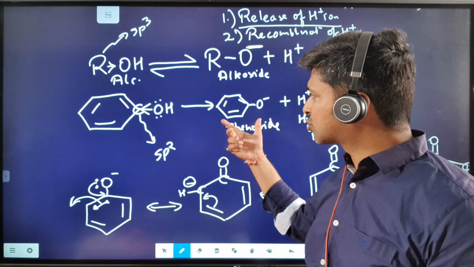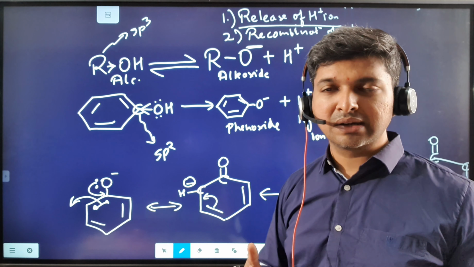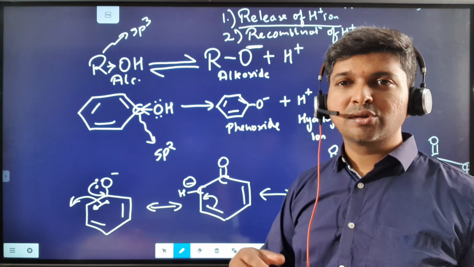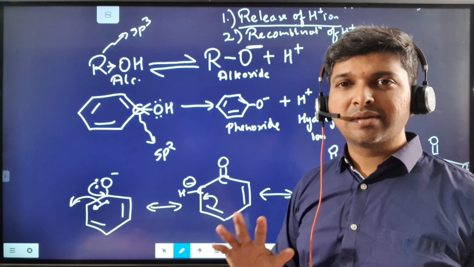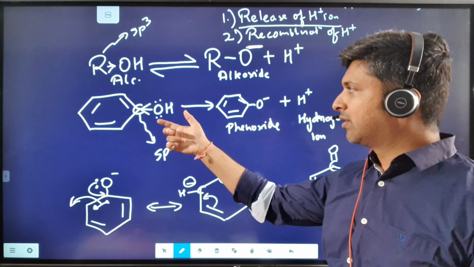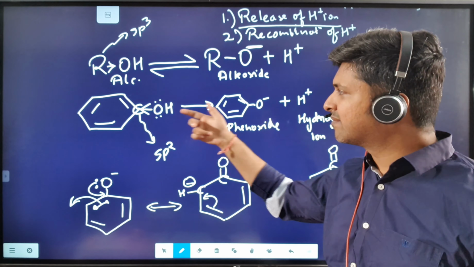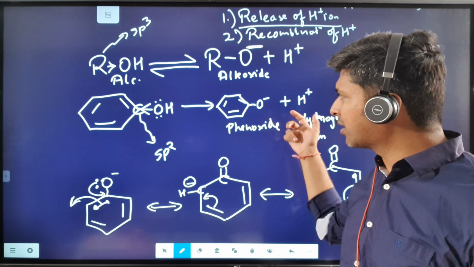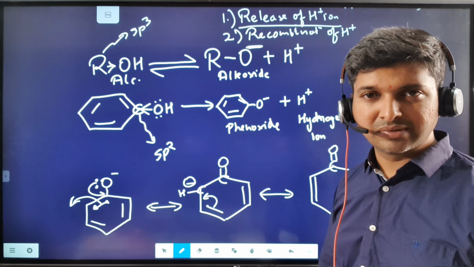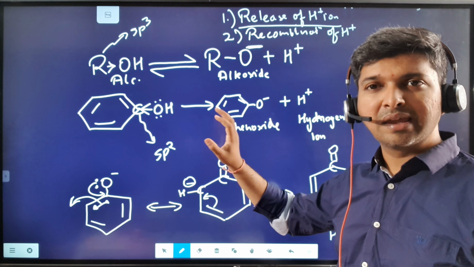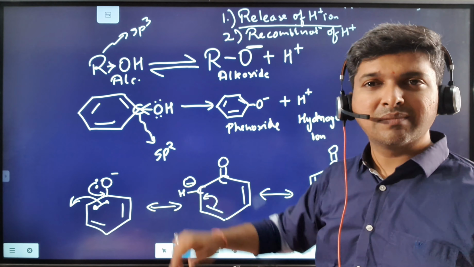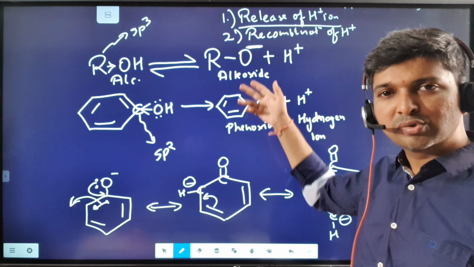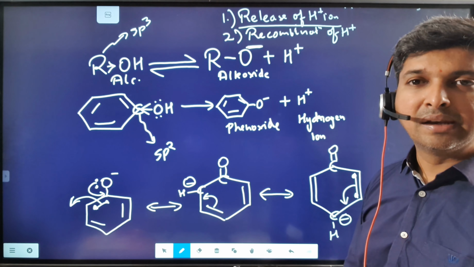Why? It's like it's a stronger acid. See, one who is strong, how strong is Salman Khan, what does he say? Once I have made a commitment, then I don't even listen to myself. Similarly, what does phenoxide, or phenol, say? Once I have given the H plus ion, I don't recombine with it. I will not recombine with the same H plus which I have given. So the chances of H plus recombining are less. This one is weak, it will definitely recombine, but this one is a little strong in comparison, so it will not recombine easily.